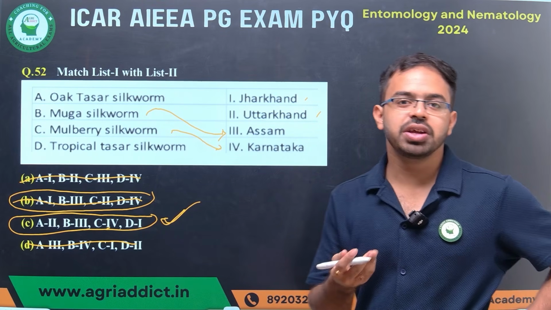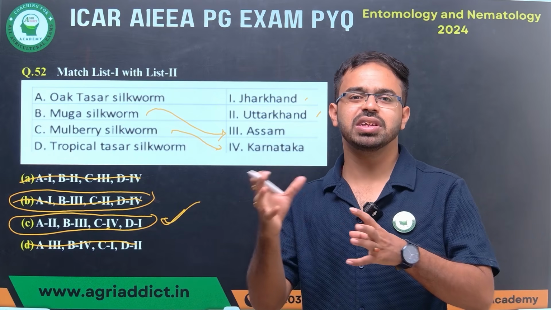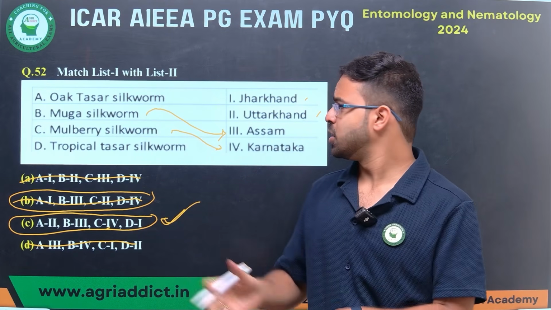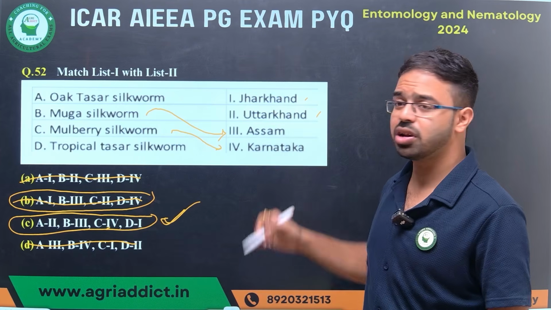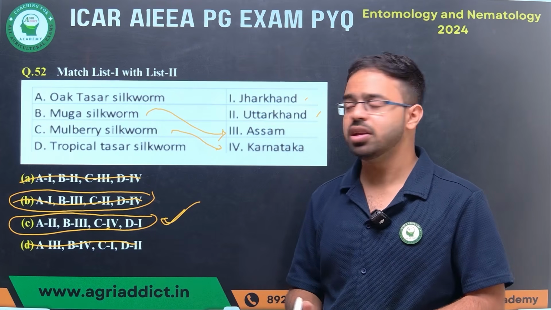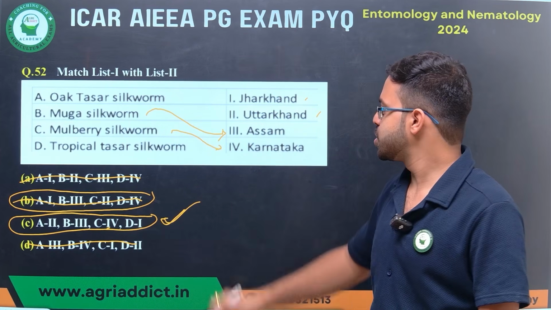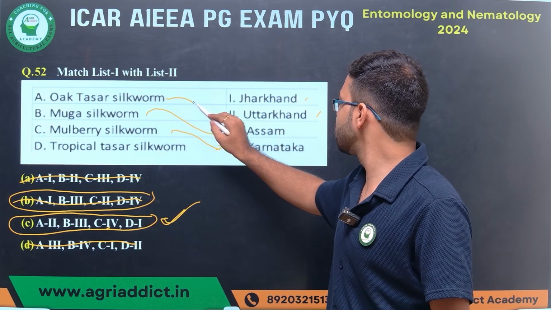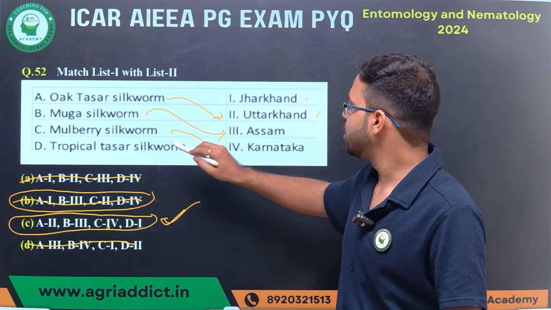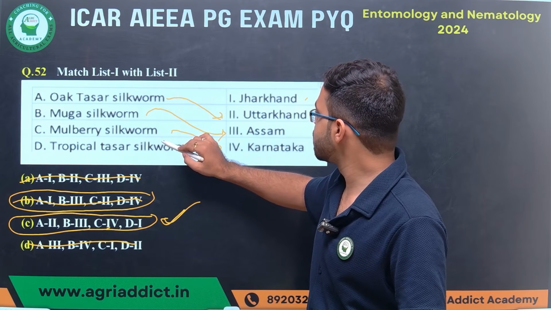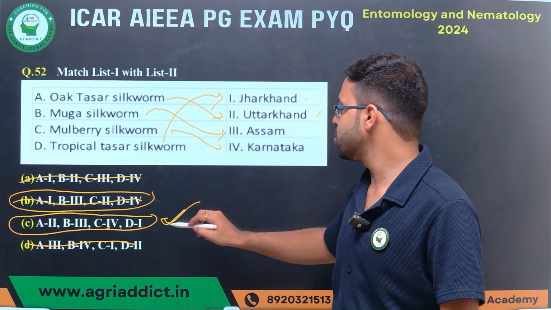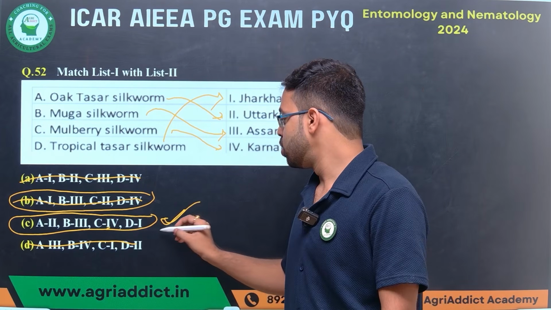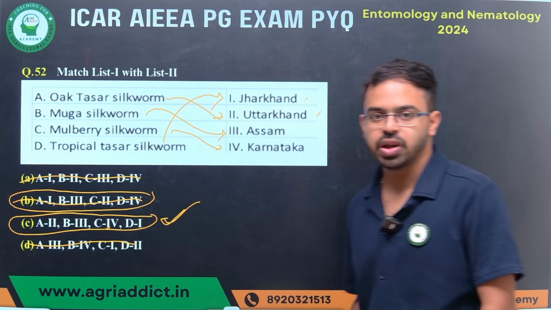So oak tree, you know very well, it is something associated with the hilly terrains. So if we consider Jharkhand and Uttarakhand, which is the more hilly terrain, it is having Uttarakhand only. So we can consider oak tussar silkworm with Uttarakhand, and left is tropical tussar silkworm, that is with Jharkhand. So the correct answer will be your option C. Okay.